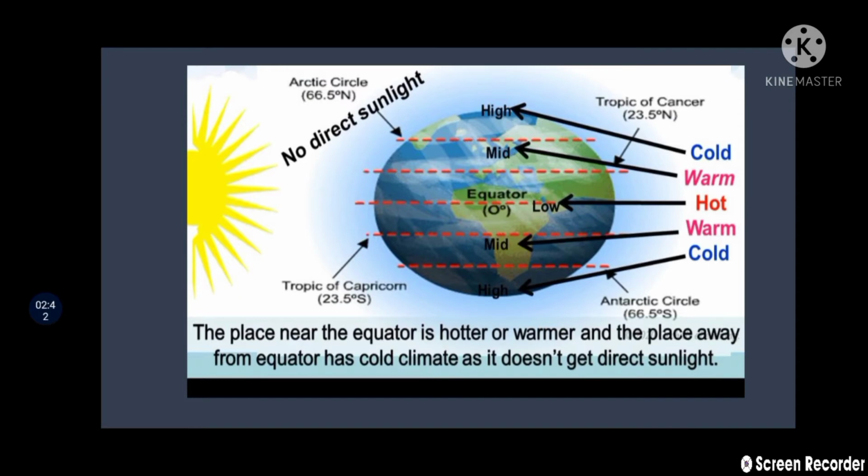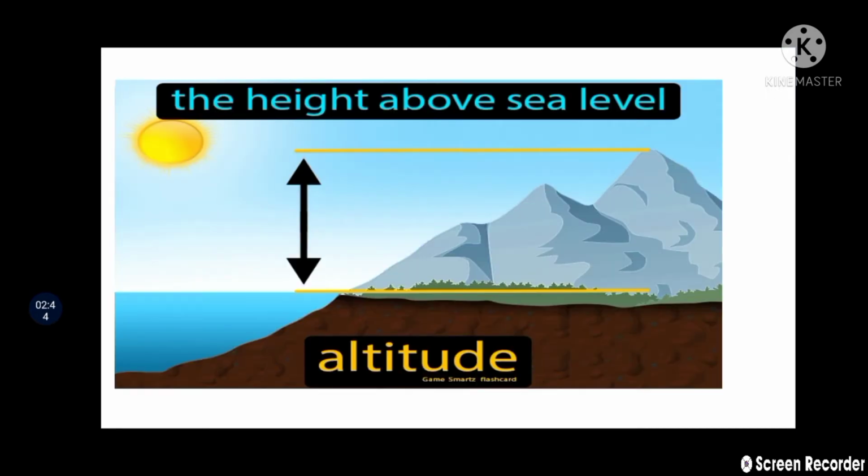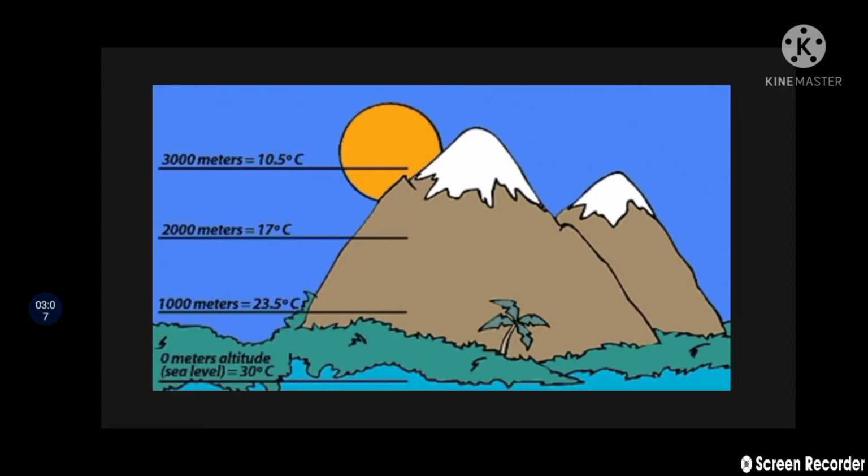And also we have discussed the height above the sea level. So what have we discussed about the height above the sea level? Students, the height above the sea level is called the altitude of the place, right? So students, as we go higher, the cooler it gets, right? So places at higher altitude are cooler than the places located at lower altitude, right?